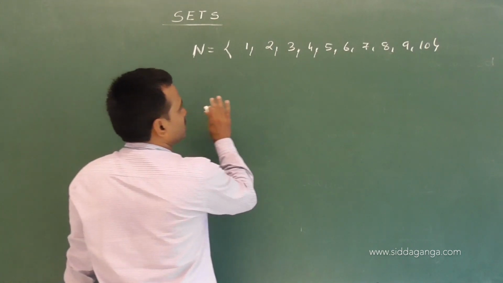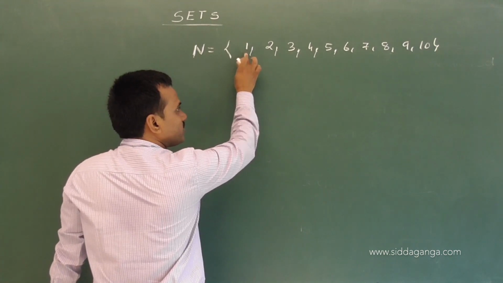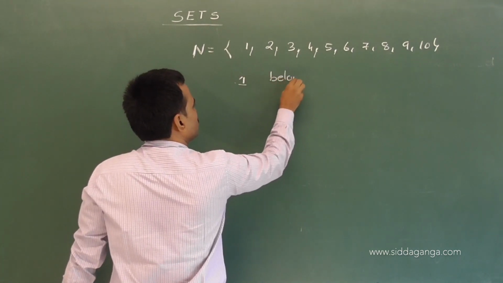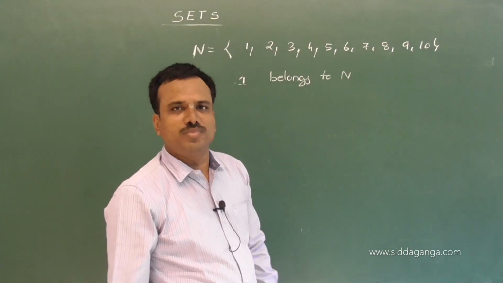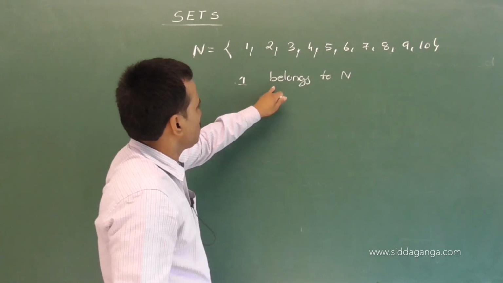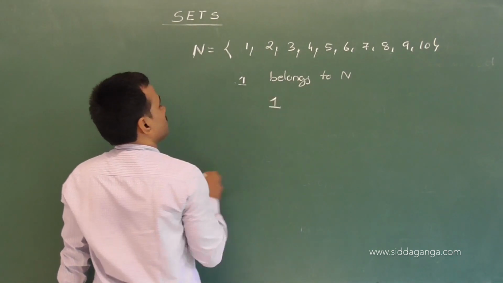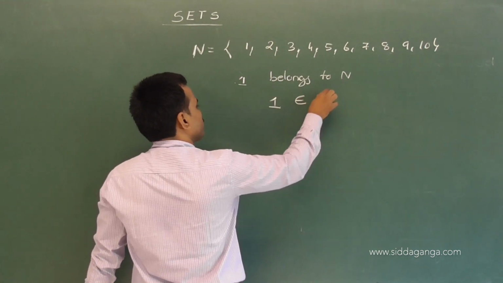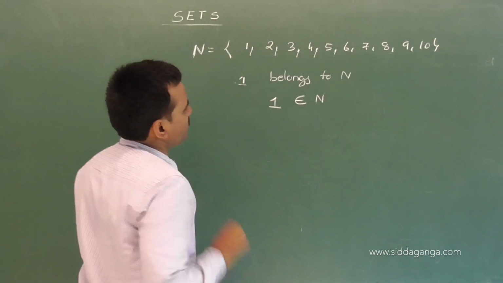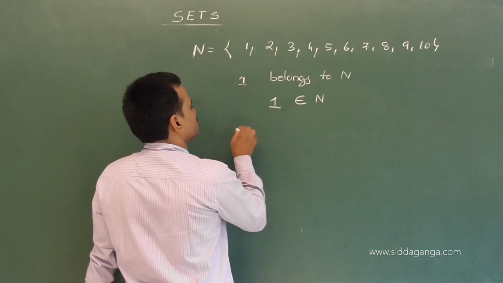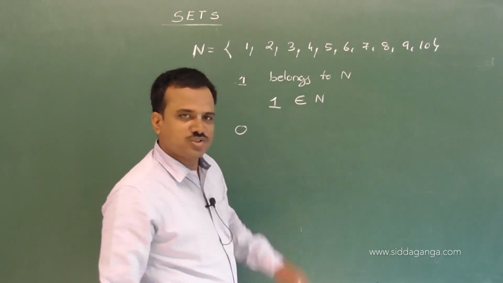Observe here, 1. Is it a member of N? Yes. 1 belongs to N. Belongs means member. 1 is a member of N. So using the Greek symbol, we write 1 belongs to N. If I write one more element, 0, is 0 a member of N?